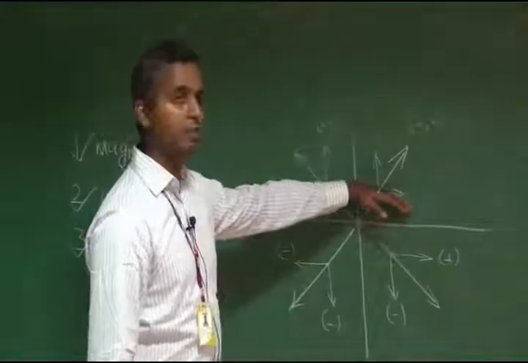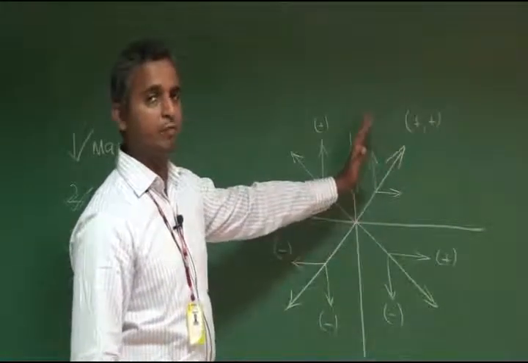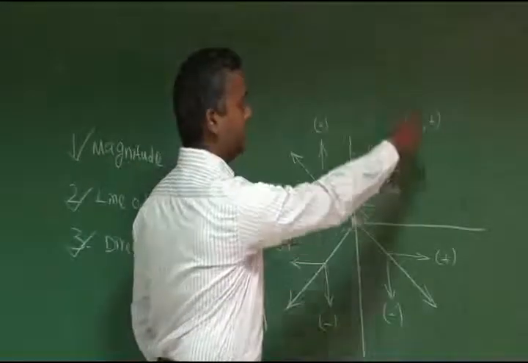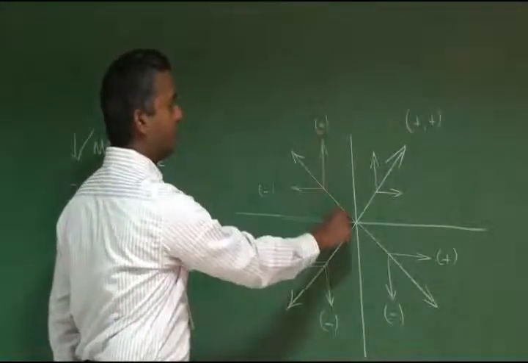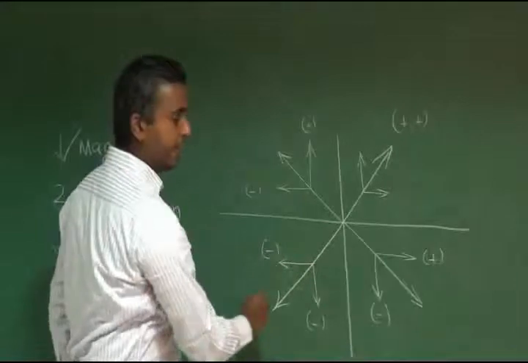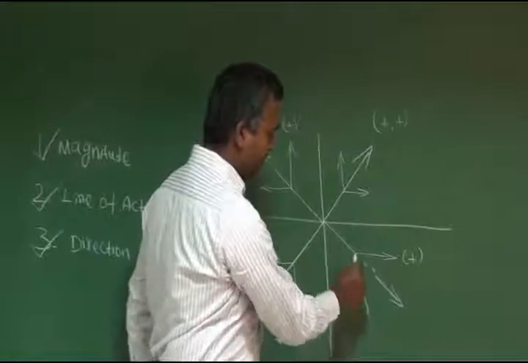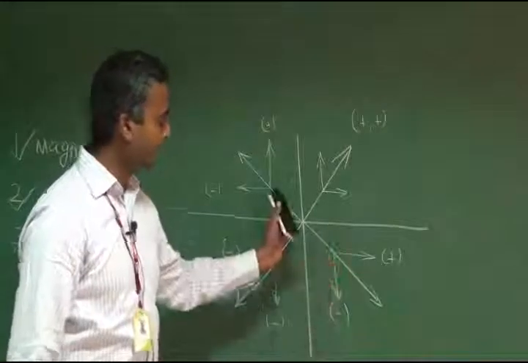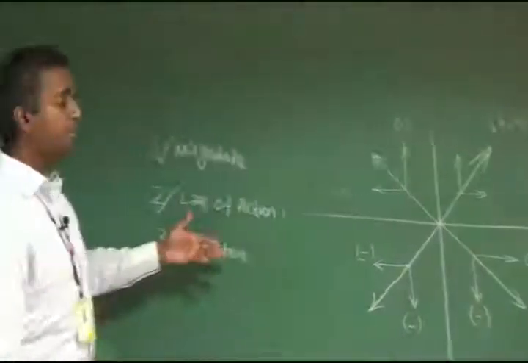sigma V and sigma H. Shortly, the summation of all the horizontal components is called sigma H, and the summation of the vertical components is called sigma V. If both components are positive, it is located rightwards up, that is in the first quadrant. If the horizontal component is negative and vertical component is positive, it is moving leftwards up, so it is in the second quadrant. The third case is both components negative, so it is moving leftwards down, that is the third quadrant. In the fourth case, the vertical component is negative and the horizontal component is positive, so the force is moving rightwards down, that is the fourth quadrant. This is how we can calculate the direction of forces.